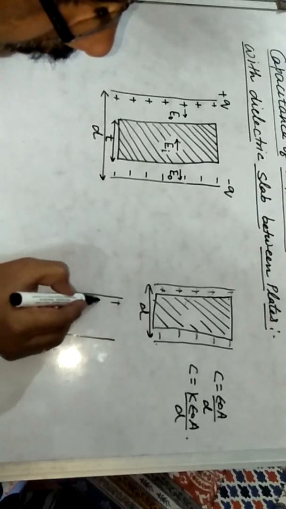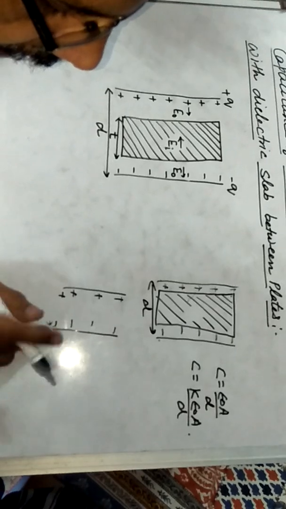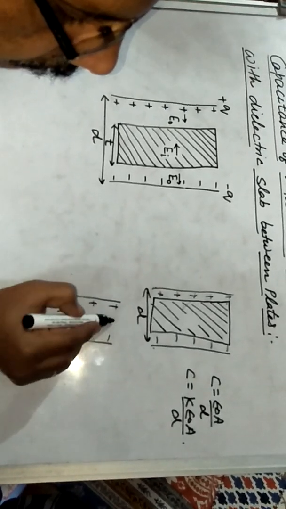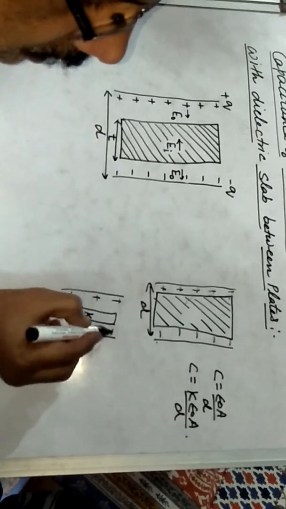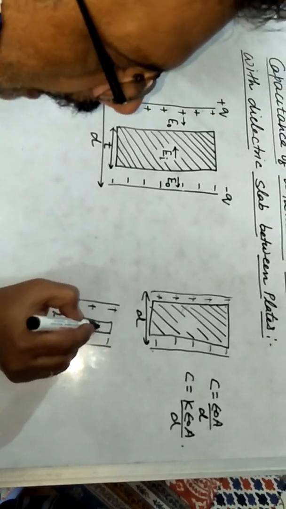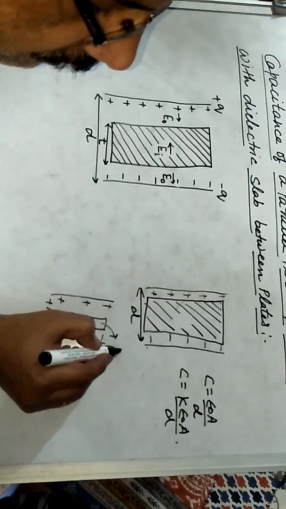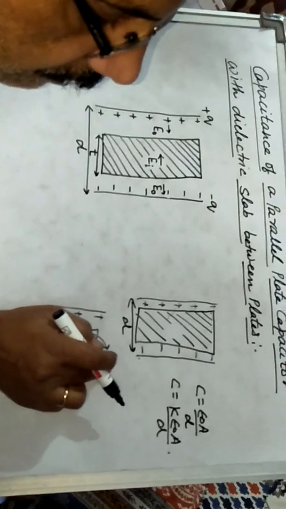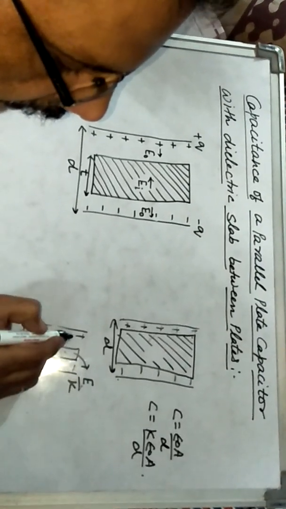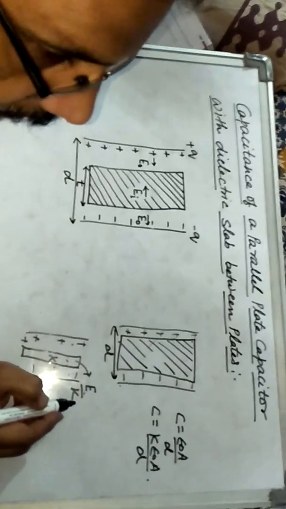Or in other words, you can say when a dielectric slab of dielectric constant K is inserted between the plates of a capacitor, within this dielectric slab the electric field is reduced, and now that electric field becomes E by K, where E is the electric field in air space and K is the dielectric constant of that medium.